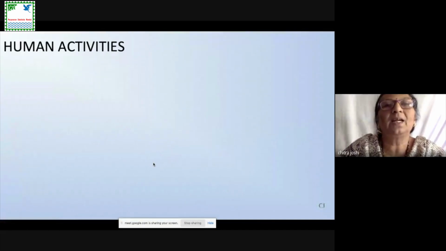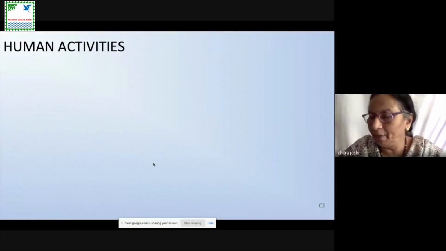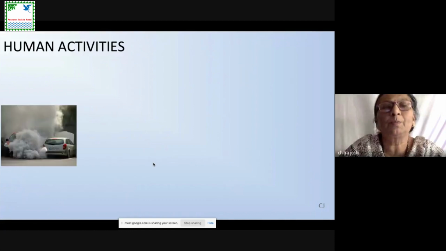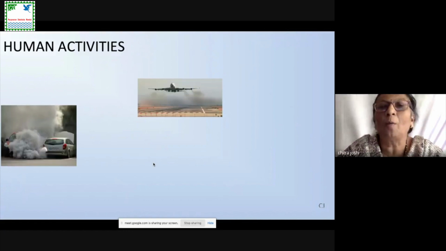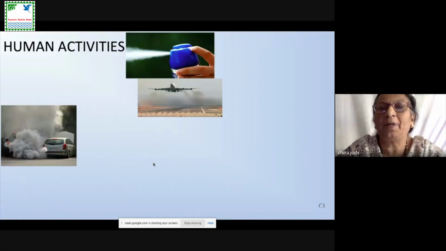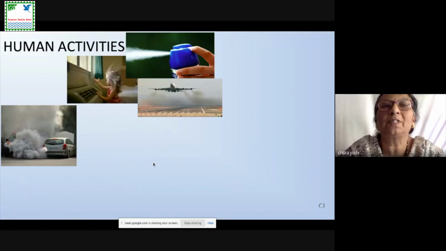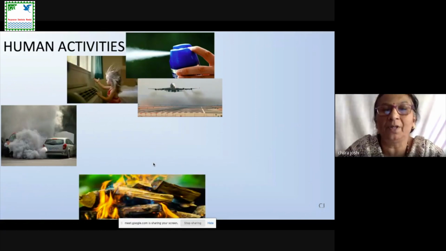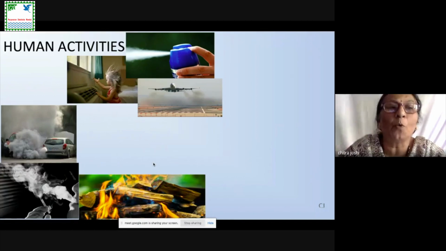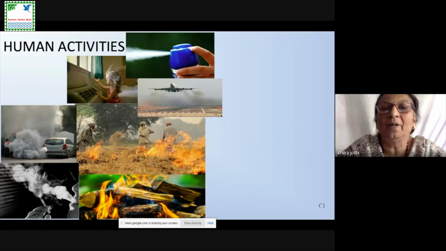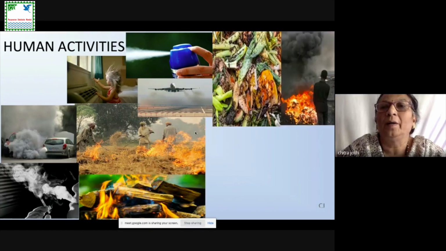So now next we can see the human activities. Human activities like smoke from vehicles, smoke from aeroplanes, from say sprays. This is just, you can say, our deo or a mosquito repellent, that type of spray. Our ACs, conversion of fossil fuel, smoking, burning of the crop remains, then the burning of vegetables or garbage.